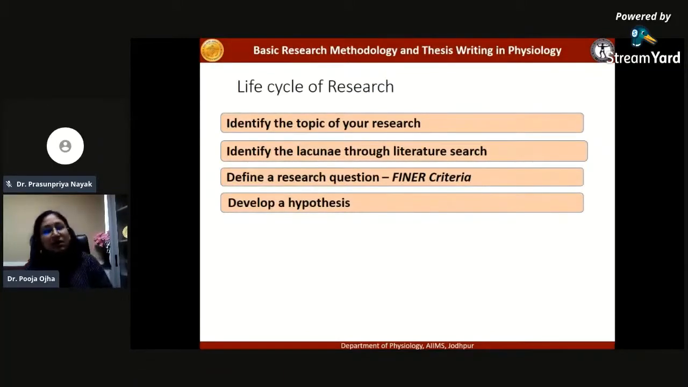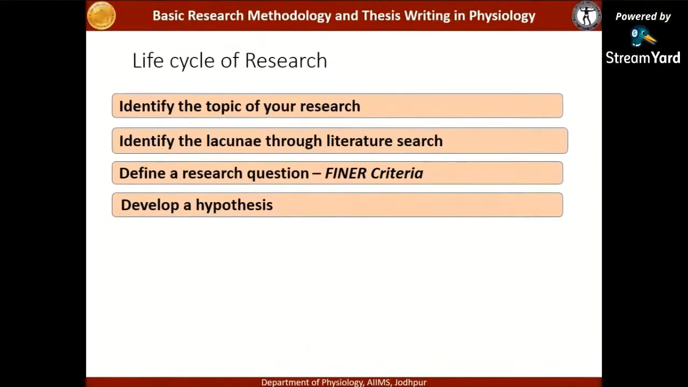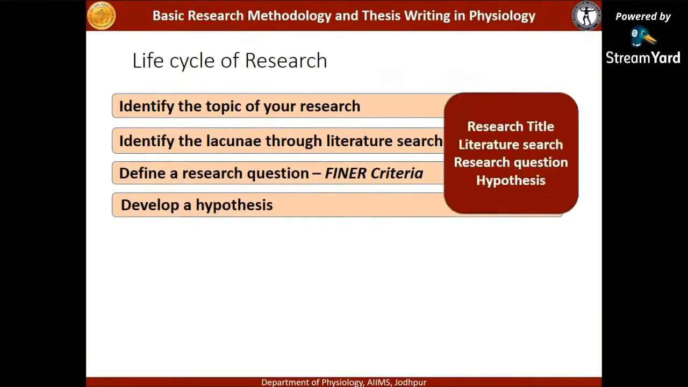By now, in the previous lectures or sessions, you have learned how to identify the topic or the area of your research. Then, with the help of an extensive literature search, you have learned how to identify the gaps in the knowledge, or the lacuna, in that area of your research. Then you've learned how to come up with a research question using the FINER criteria, and finally how to develop a hypothesis. So these have been taken up in the previous sessions.